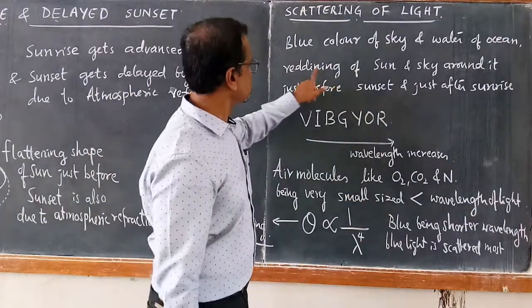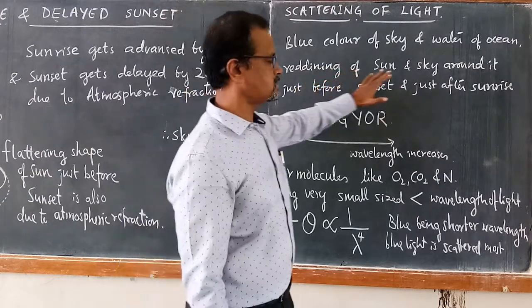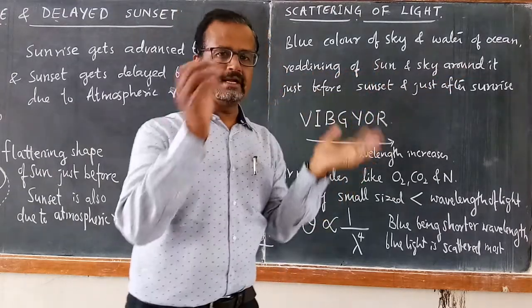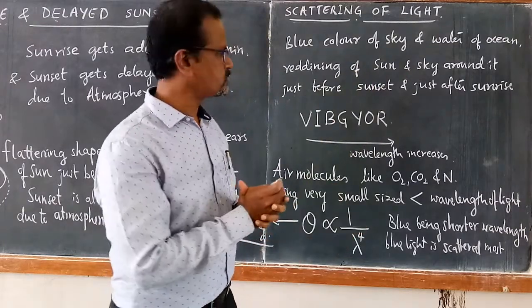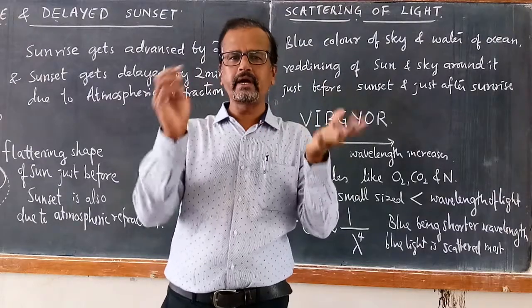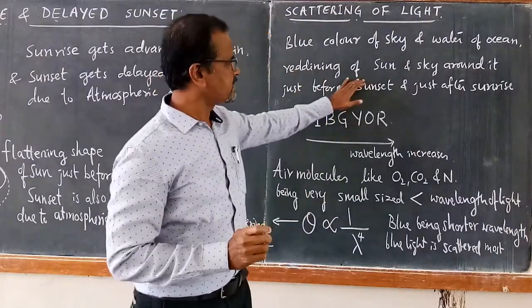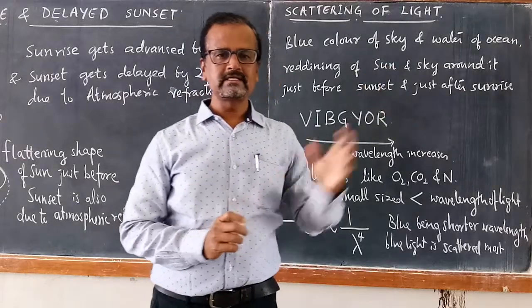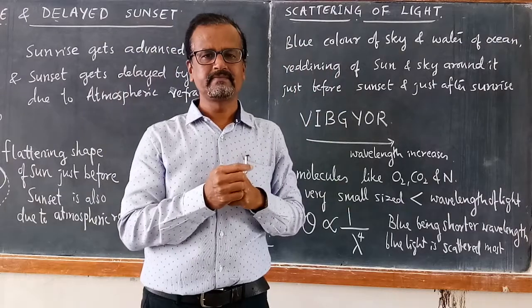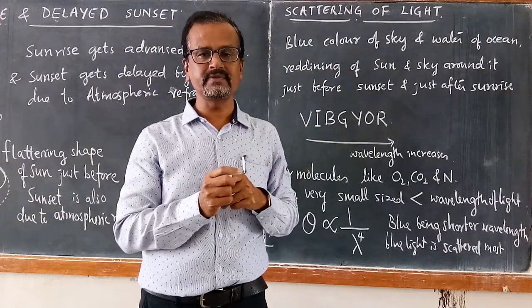Then what happens? Just during sunrise or just during sunset, the sun appears to be red in color. The sun appears reddish in color, and the sky around the sun also appears reddish orange in color. The reason is during sunset or sunrise, the sun rays are passing through the maximum thickness of our atmosphere.